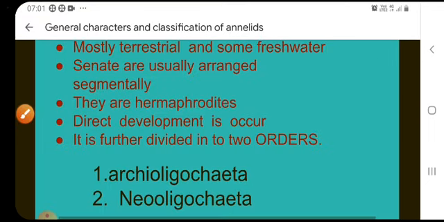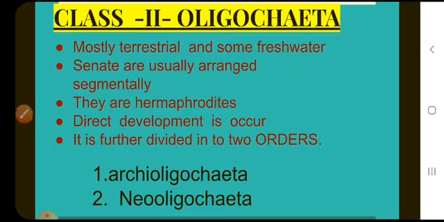Next class, Oligochaeta. The name Oligochaeta is derived from the two words oligos and chaetae. Oligos means less and chaetae means setae. Fewer setae are present in Oligochaeta. This class includes annelids which live in moist earth and in fresh water. Oligochaetes show terrestrial as well as aquatic, freshwater habitats.